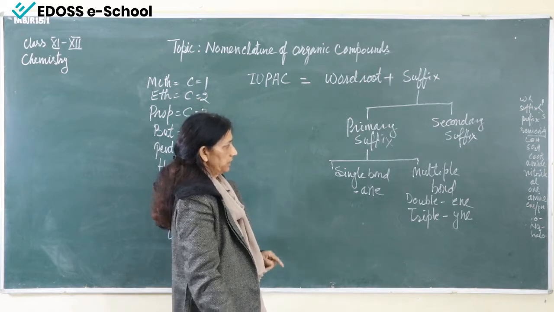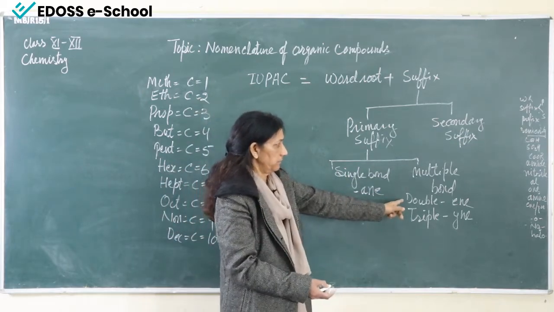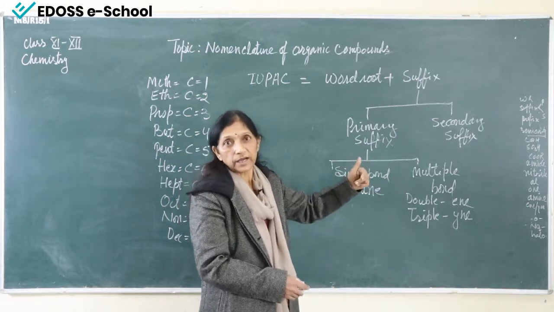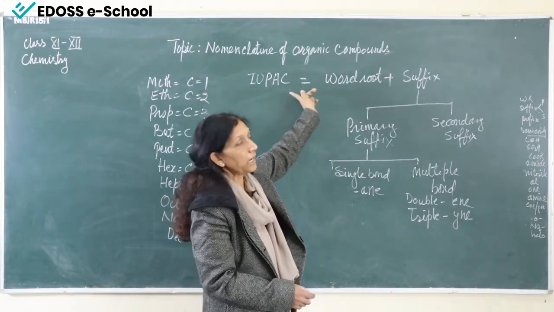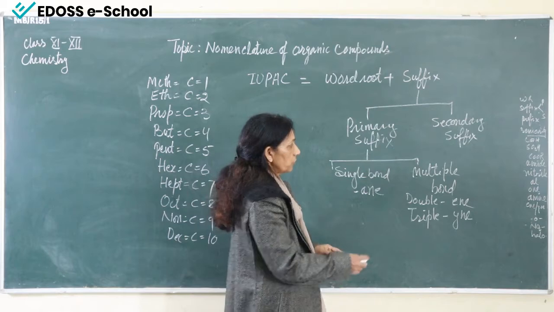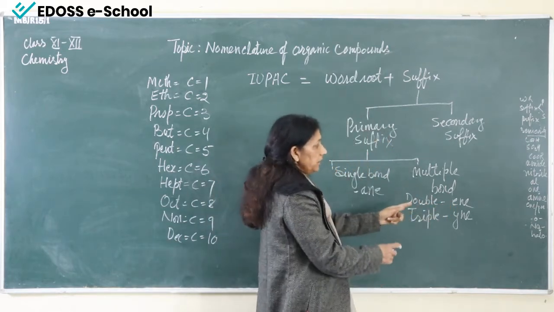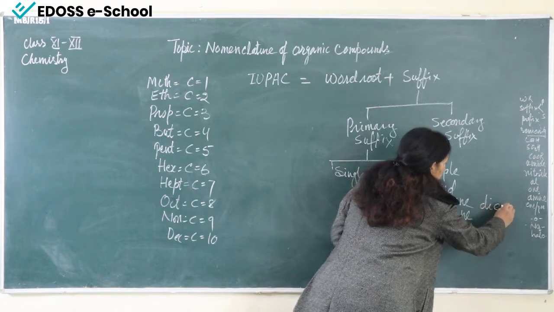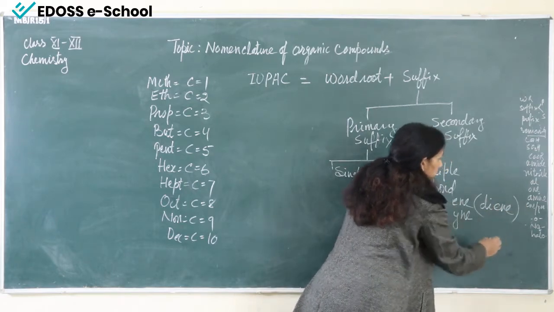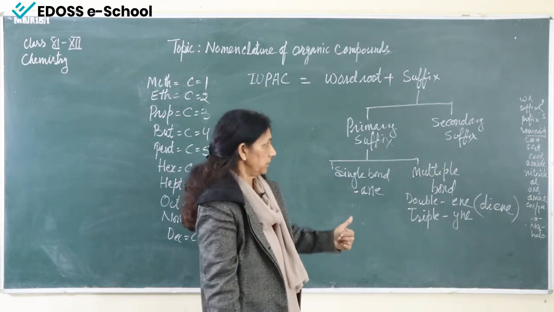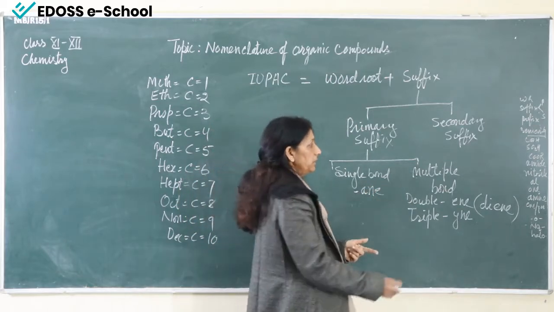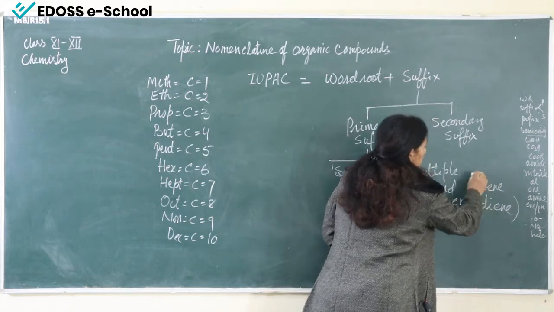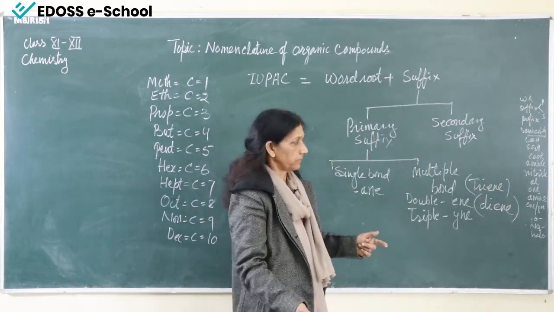And one thing more here: if more than one double or triple bond is in this IUPAC name, then what we have to do is add a prefix. If there are two double bonds, then we will use "-diene". If there are three double bonds, then we will use "-triene", "tetraene", same way.